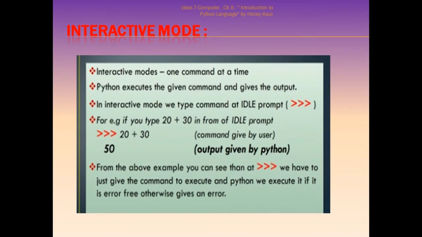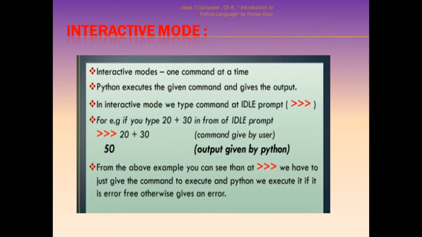So the first is interactive mode. Interactive mode means one command at a time. We write one command, press the enter key and we will be able to see the result. That one command is written on the Python command prompt, that is the three greater than signs. These three greater than signs are the command prompt of the Python screen, in which we write one statement and execute it for getting the result immediately after writing the statement.